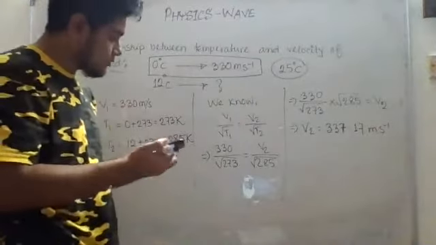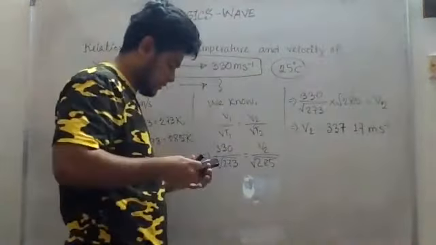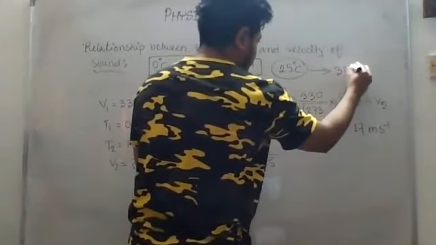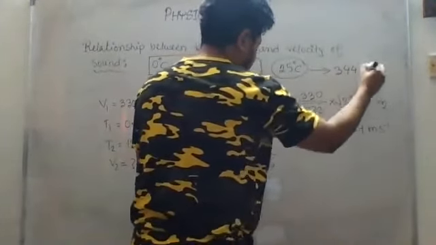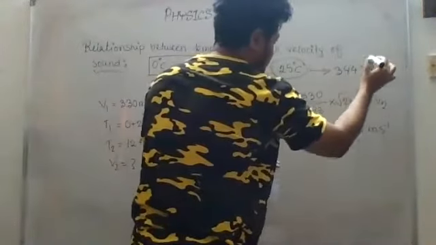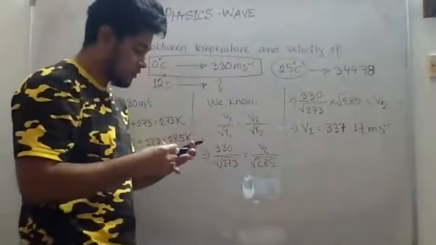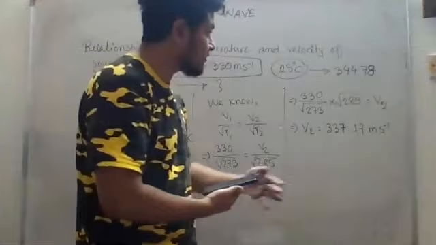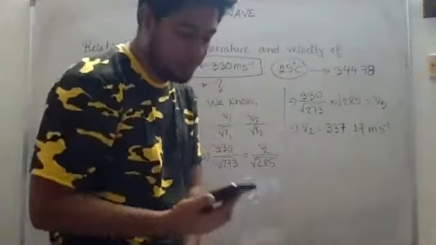The correct answer will be 344.77. Yes, sir, 7-8 also, right? Actually 7-8 is more accurate, because after 7-7 that is 8-9. So those who have written 7-8, they will be given preference.